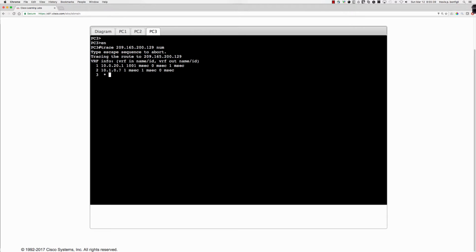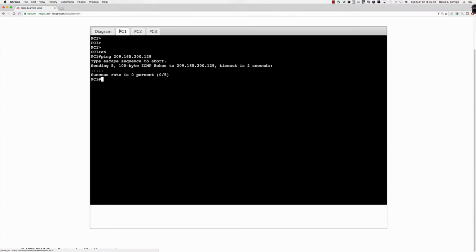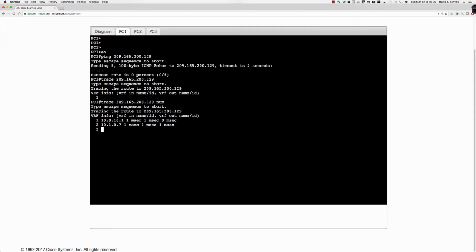All right, so we make it up to the HQ1 router here, and that's probably where we should make it over here. While we're waiting for the resolution, let's quickly run the trace over here, 200.129. Oops, left the numeric off again. Let's rerun that with numeric, and there we go.